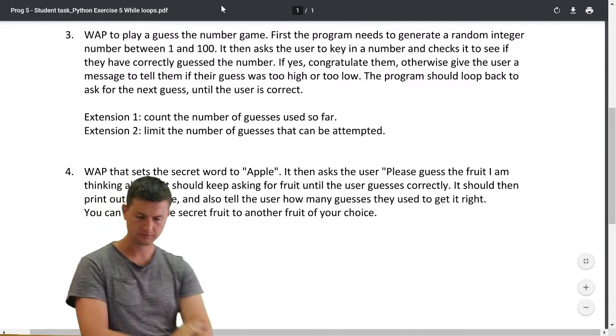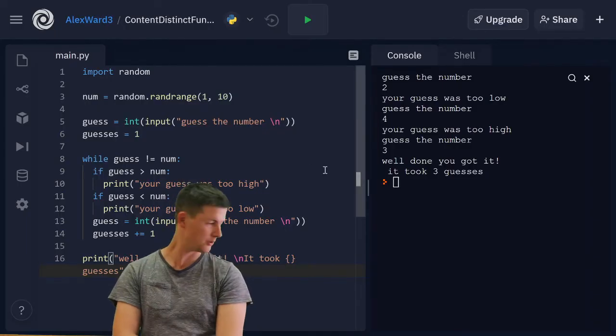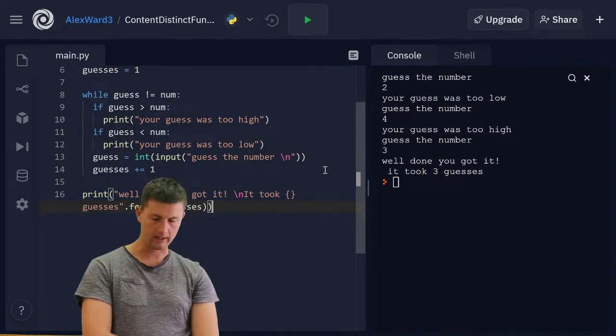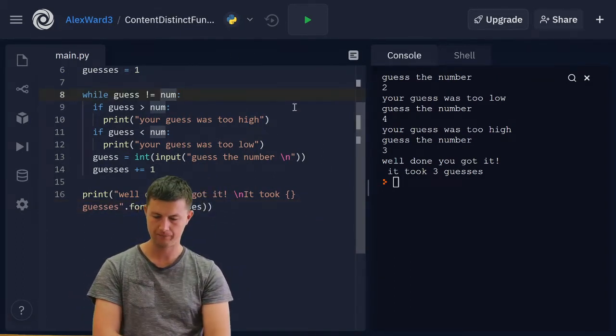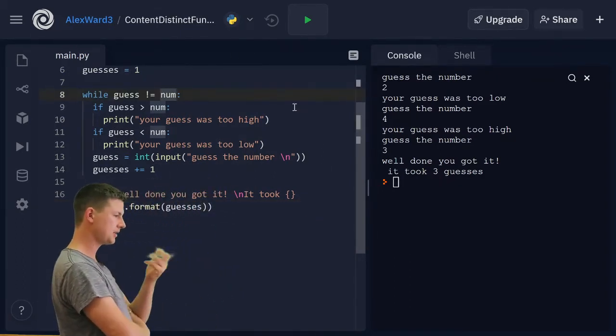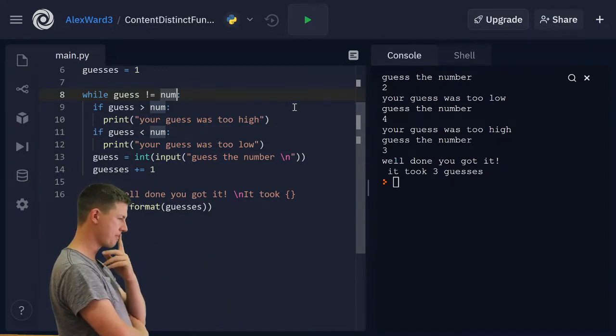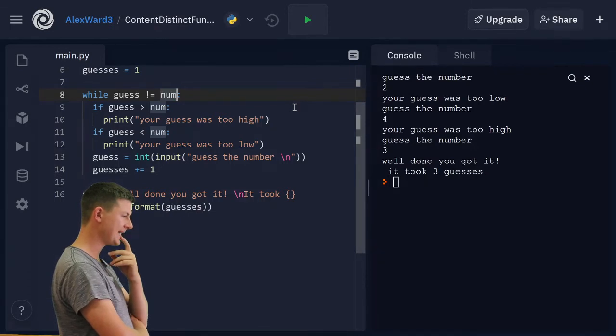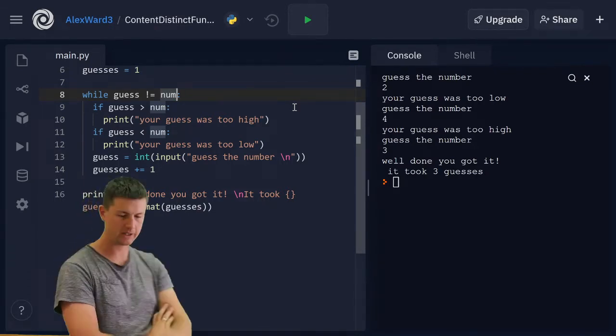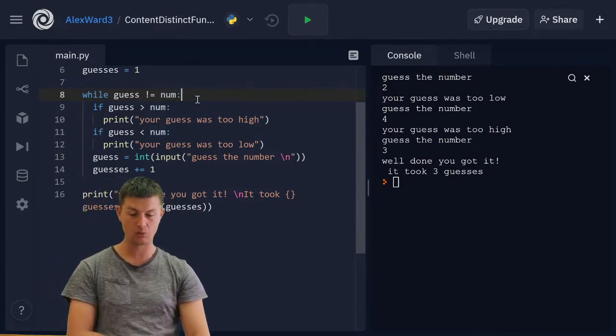Okay. How are we going to add that into our program? Well, it needs to be here in our while loop. If the guess is not equal to number, what do we need to do? We could do a check inside our while loop.